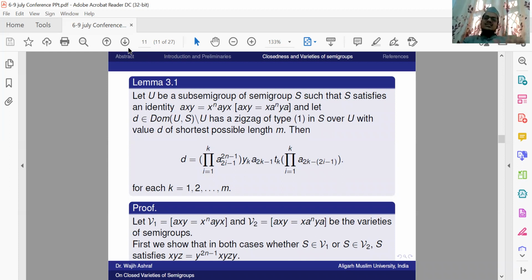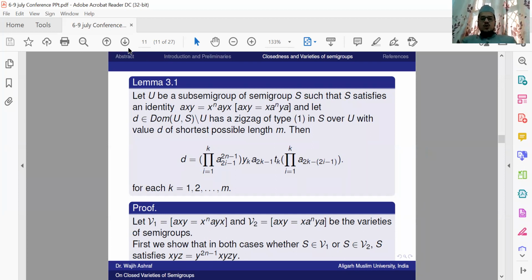It means S satisfies either this identity or this identity. In both cases this is true: let d belong to the dominion of U in S minus U and have a zigzag of type 1 in S over U with value d of shortest possible length m, then d is this for each k equal to 1 to m, correct?